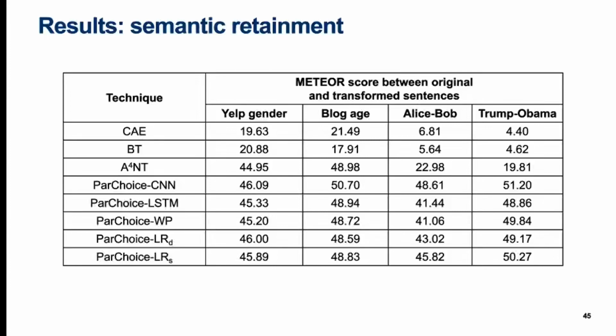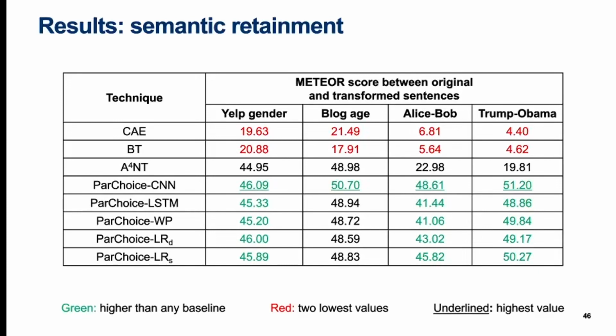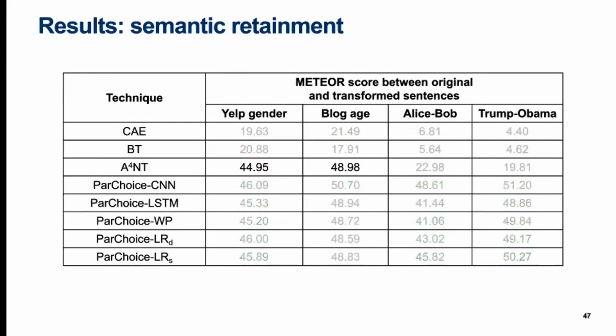On this slide, we show meteor scores between original and transformed sentences by each style transfer technique on all 4 datasets. Meteor measures n-gram overlap with additional synonym and paraphrase information. The CAE and BT baselines always result in the worst scores, shown here in red. In the smaller datasets Alice Bob and Trump Obama, CAE and BT don't even exceed 10 in meteor scores, which practically means absolutely no semantic retainment.